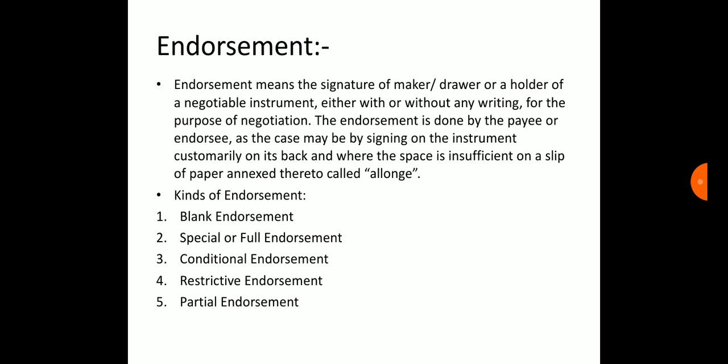Endorsement. Endorsement means the signature of the maker, drawer, or a holder of a negotiable instrument, either with or without any writing, for the purpose of negotiation. The endorsement is done by the payee or endorsee, as the case may be, by signing on the instrument, customarily on its back, and where the space is insufficient, on a slip of paper annexed thereto called an allonge. Kinds of endorsement: blank endorsement, special or full endorsement, conditional endorsement, restrictive endorsement, partial endorsement.